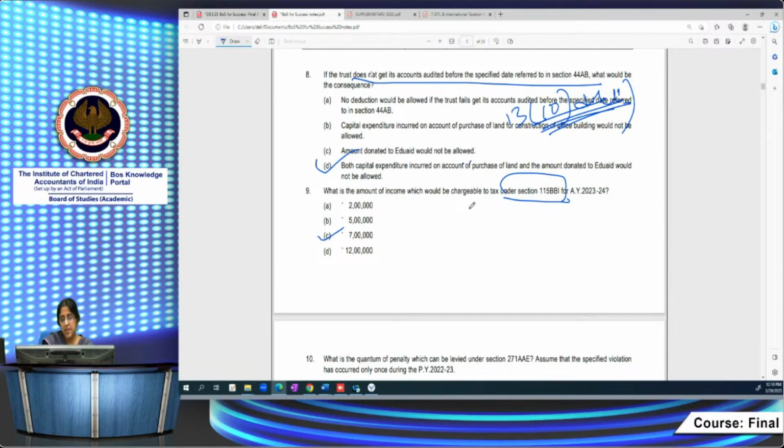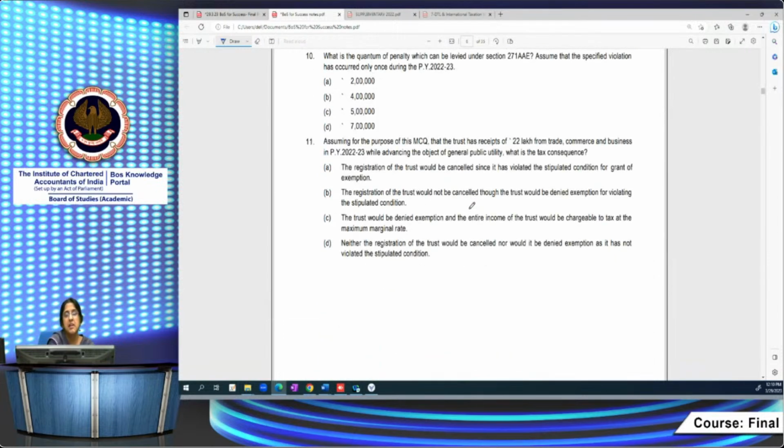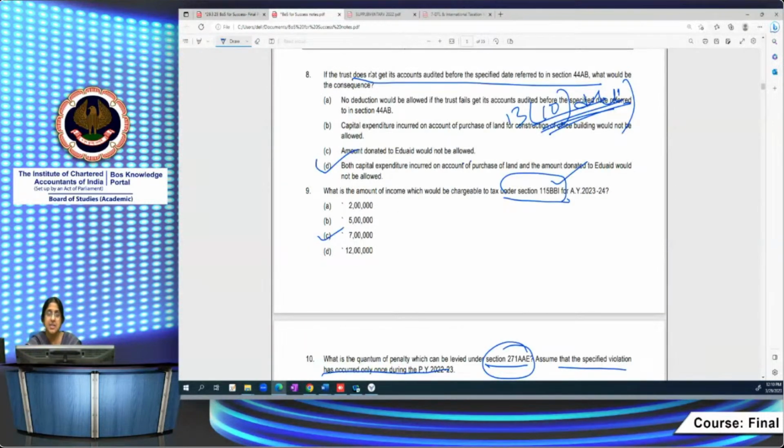Now, what is the quantum of penalty which can be levied under 271 AE? Assume that the specified violation has occurred only once. See, 271 AE is only in respect of one of the specified violations in 115 BBI, that is application for the benefit of a specified prohibited person, that is the author, founder, or their relatives.